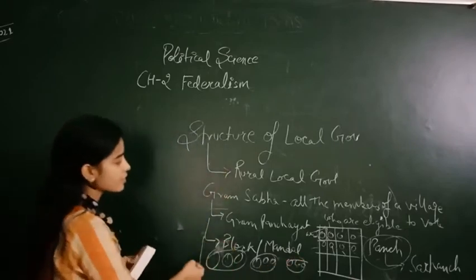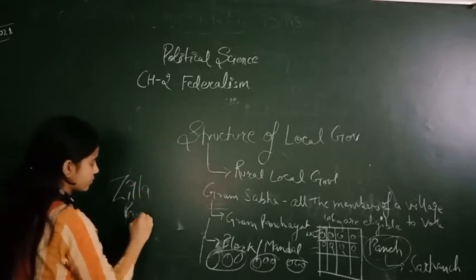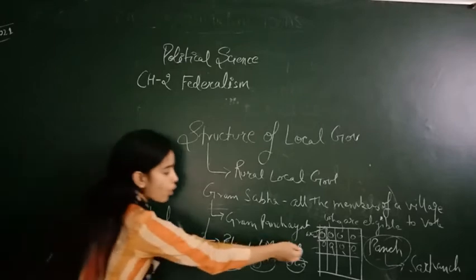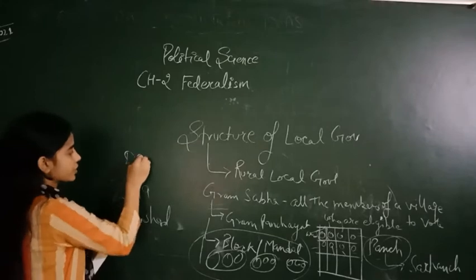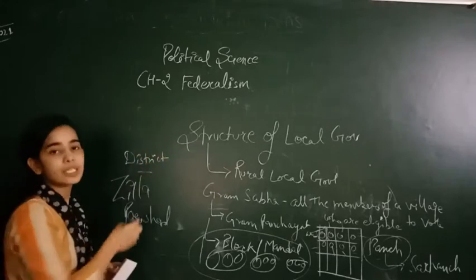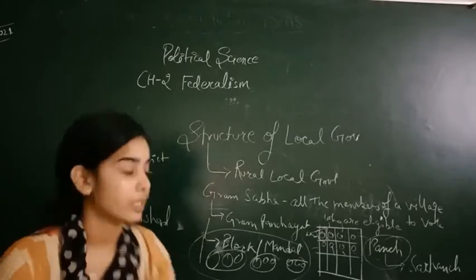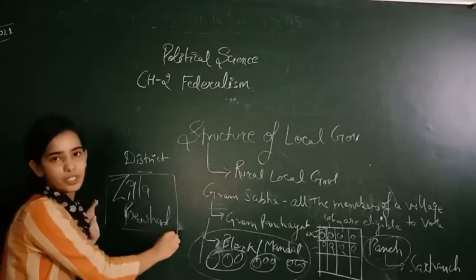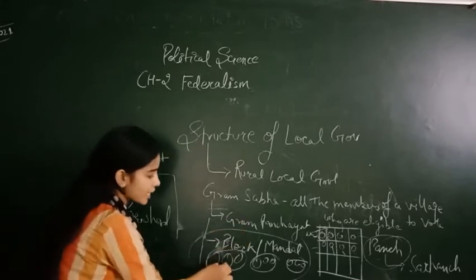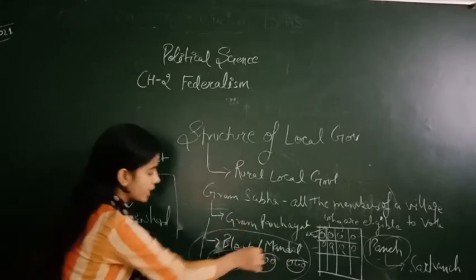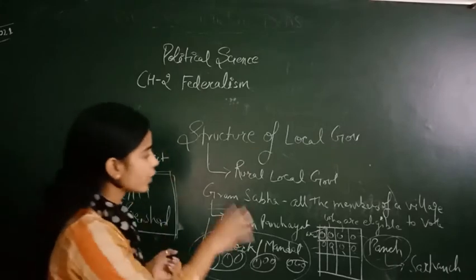Now, the last level of this is Jila Parishad. Jila Parishad includes all the blocks of a district. Like Dehradun is a district of Uttarakhand, so all the blocks that come under Dehradun form the Jila Parishad. I hope this is clear.